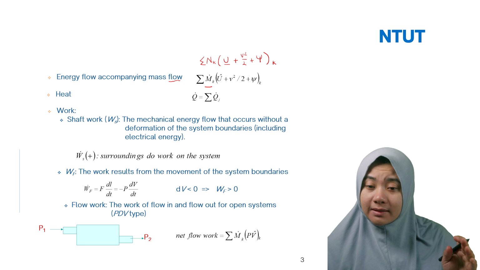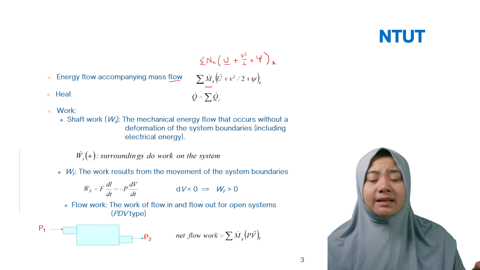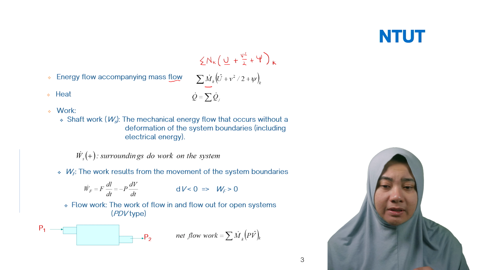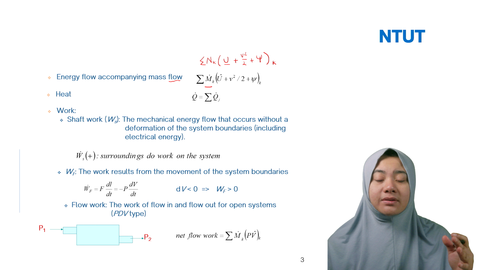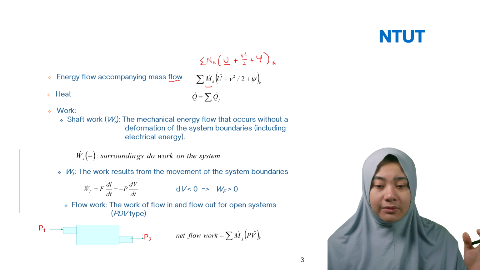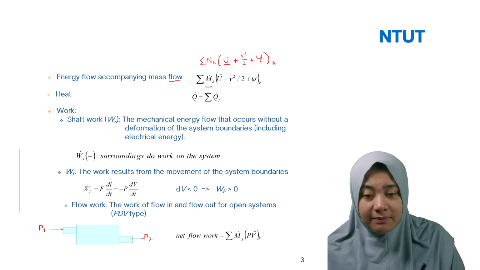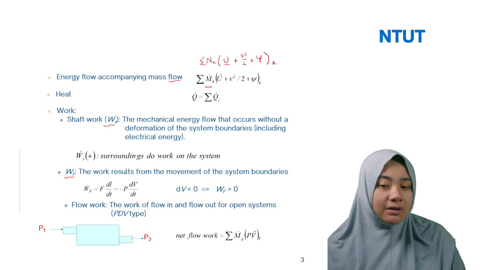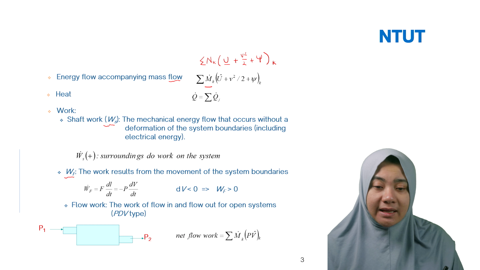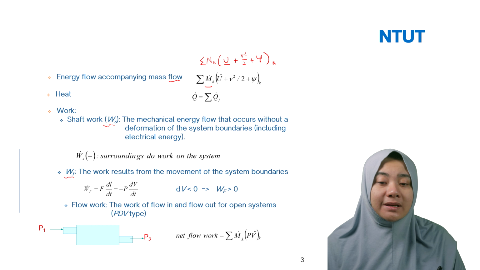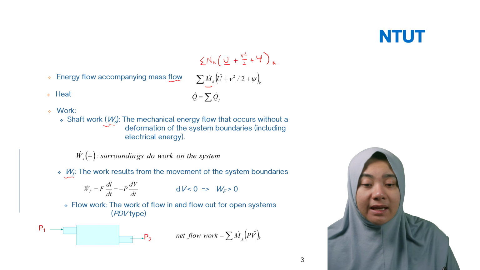In this chapter we also discuss work, like in chapter 1. We have the shaft work, and then the flow work, so WS and then WF. They are totally different. WS itself is the mechanical energy flow that occurs without deformation of the system boundaries, including electrical.